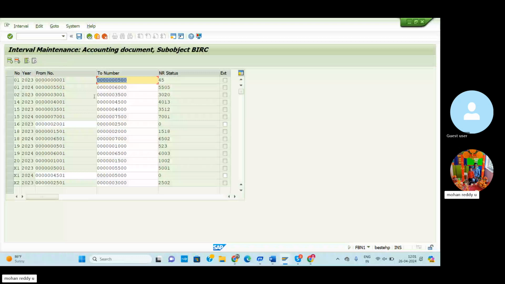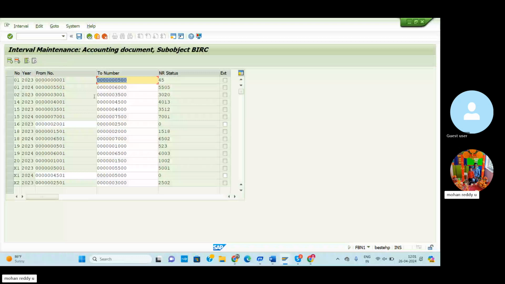The credit memo number, the 17, will be indicated for the credit memo entries purpose. Based on the 17 number range, we can enter the recent financial year, and you can select the last number range. Like previously, we can enter 7,500 to 8,000. Based on this, whatever number we assign in FBN1, that number also we can generate one by one.